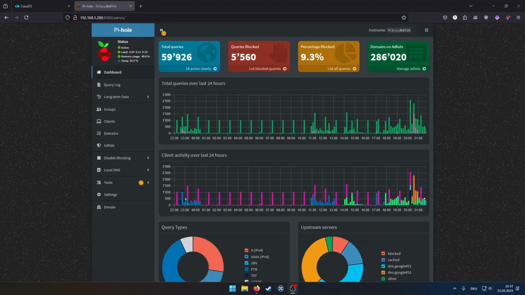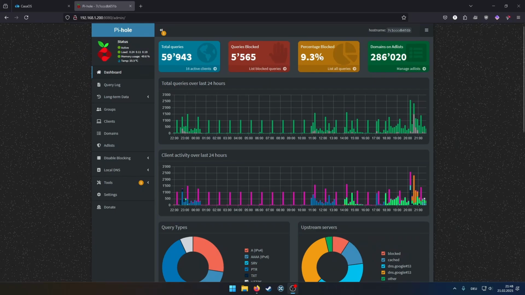So does it actually work? And I say yes, it works really cool. So today we had 59,000 queries, and from this 60,000 almost 5,000 were just blocked. And I can tell you, our internet works fine.